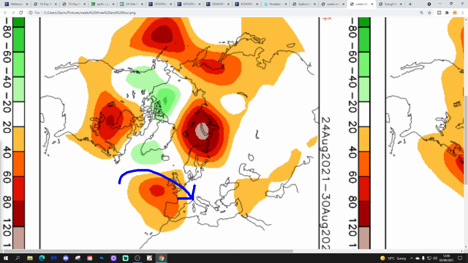But again, that's 4 weeks away, so I mean that's very much in the very extended range, isn't it? So we're just going to have to wait and see how this plays out. But I don't think the short range model output has got next week sorted out yet. So we wait to see where this is all going to go.